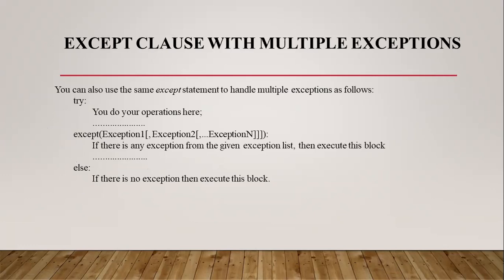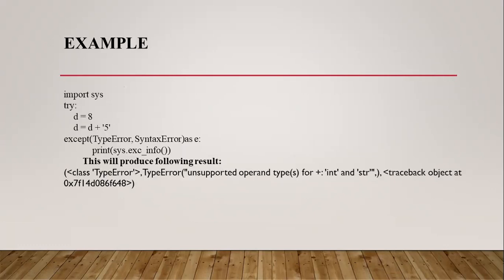And if the particular program has multiple exceptions, then we can use a single except statement: exception 1, exception 2, and so on up to exception n. Instead of using multiple except blocks, we can use the same except statement. The example for this one is this one. In the single except block, we can specify n number of exceptions, and we can separate these exceptions by the comma operator.